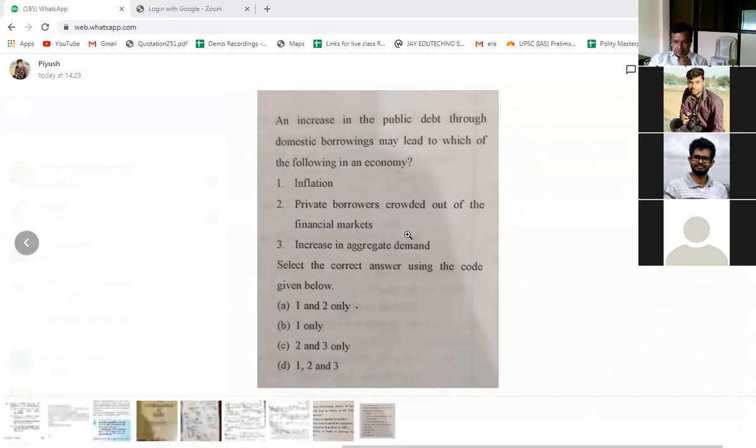Sir, as far as statement 3 is concerned, when I was reading this question, I was not taking into consideration that government will definitely spend that money and that will increase demand. I was not taking this into consideration, but since we are now taking it into consideration, so let's see that, sir, when government borrows, there is a redistribution of wealth, because the poor person's money will not be that much in the bank that it goes back to the government through borrowing. Ultimately, their money gets spent equally, so not redistribution of wealth.